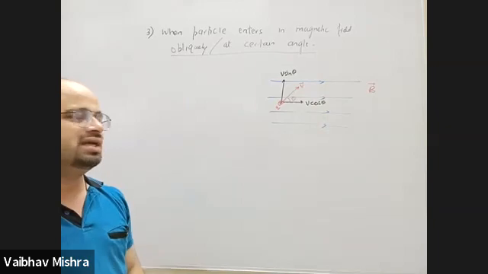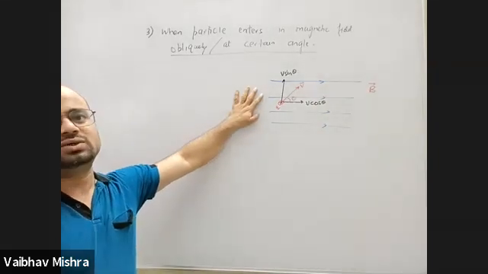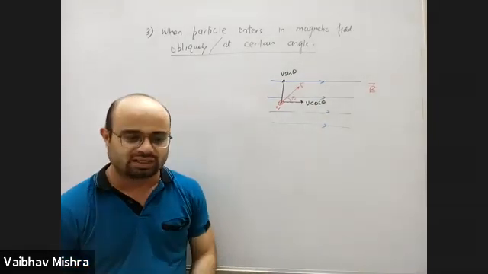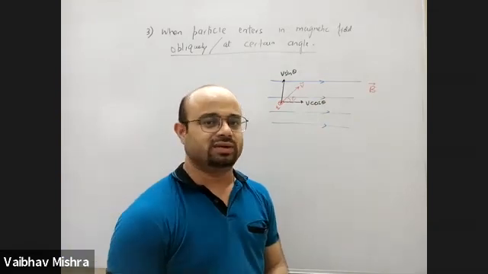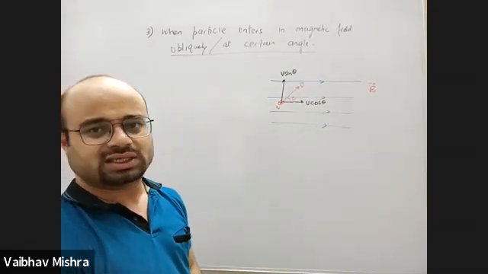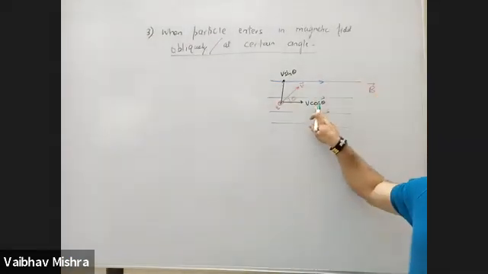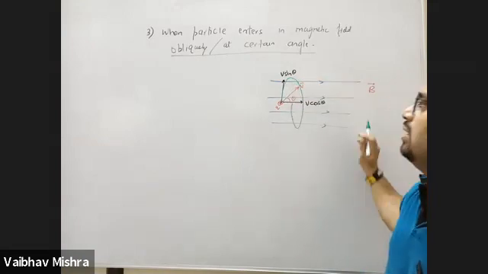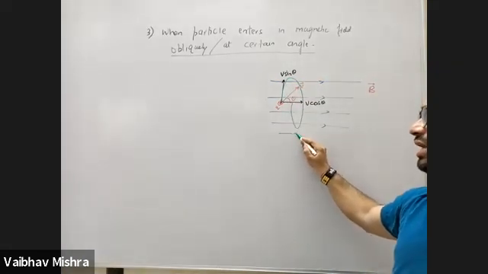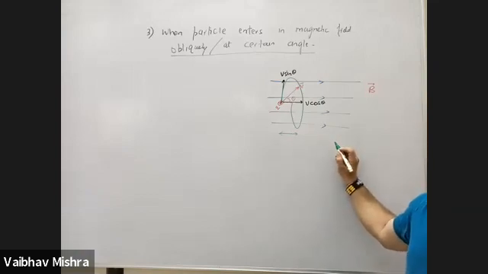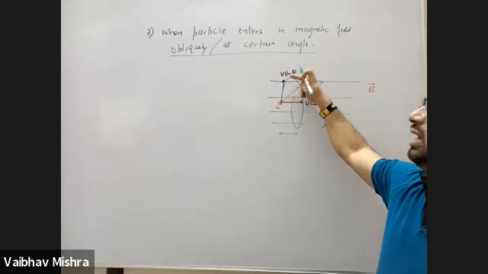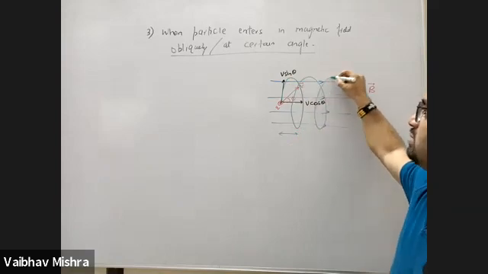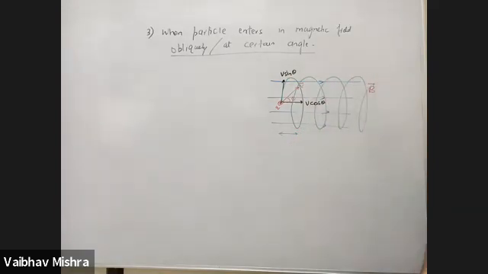It started moving inside on a circular path. That's the only possible path: if there is a force acting on the particle in a magnetic field, it can move only on a uniform circular path, which we already decided using the equation. But it also has one more component, v cos theta. So it goes inside but cannot join the same point on the circle. When it comes back, it has already moved slightly because of the other velocity component. If there were no v cos theta, it would have continued as a circle only. Every time it completes a circle, there will be some displacement because of this parallel component of velocity.